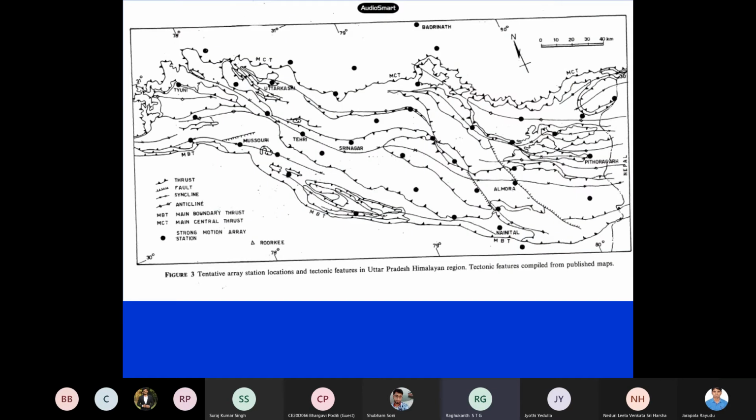Now this is one more in Uttar Pradesh, actually, the Himalayan region. Here also, at that time, people put up instruments. IIT Roorkee, Srinagar, which is not Jammu Kashmir; there is one more Srinagar in Uttarakhand. Almora, Uttarkashi, Mussoorie, Tehri, where the dam is constructed. At all these places strong motion instruments have been put up to record earthquakes. Whenever an earthquake occurs, they record this data. Even Badrinath has a station, Joshimath is there, and many others like Pithoragarh.